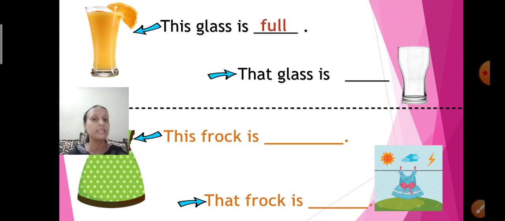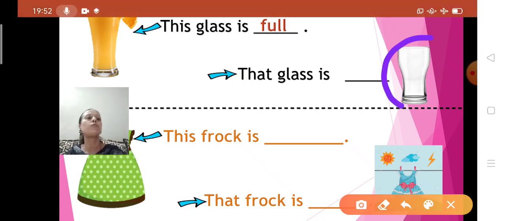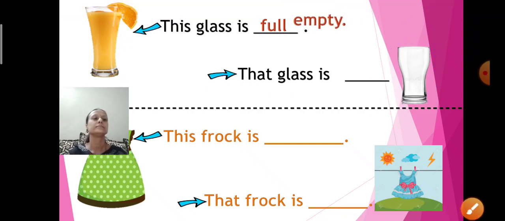The spelling of full is F-U-L-L, full. Now, let us go for the next one. Children, what about this glass? Is there anything filled in the glass? No, it is empty. So, I can say that glass is empty. Correct? So, full opposite is empty.